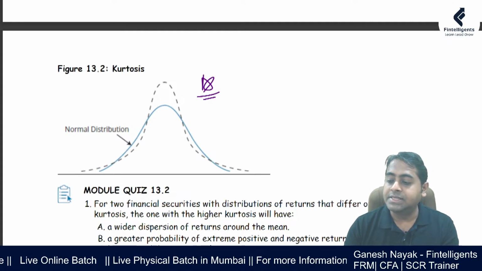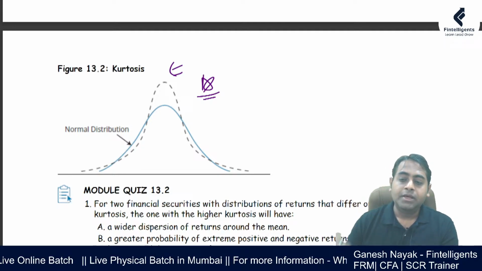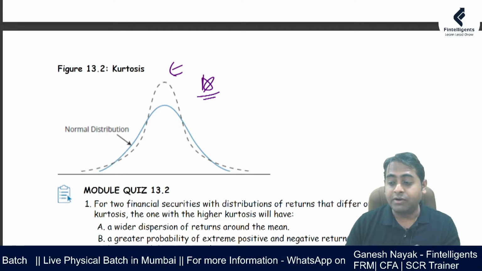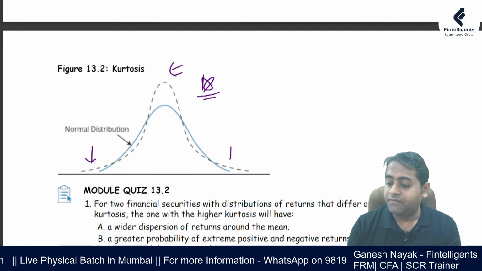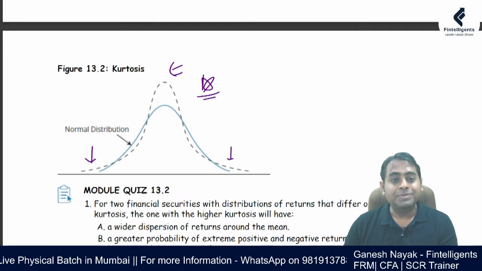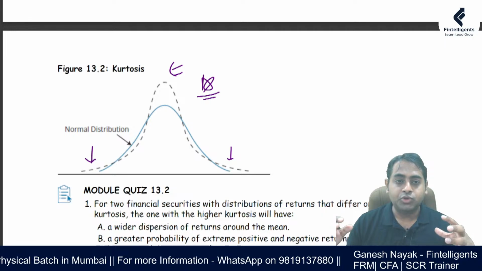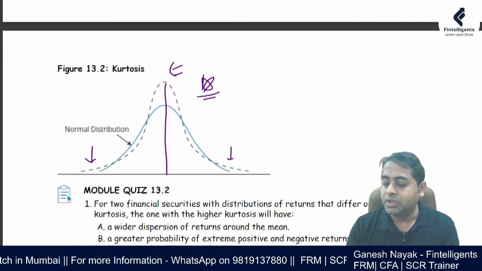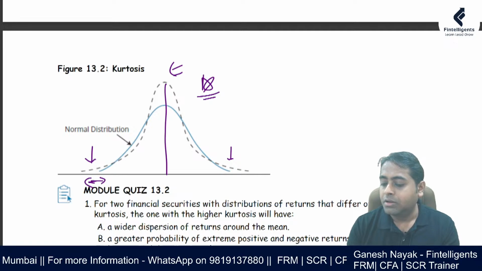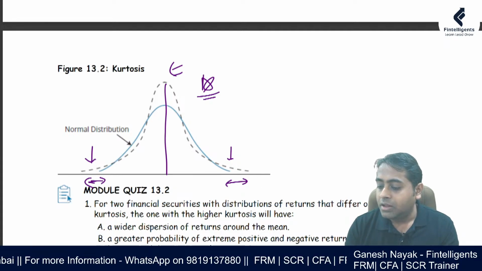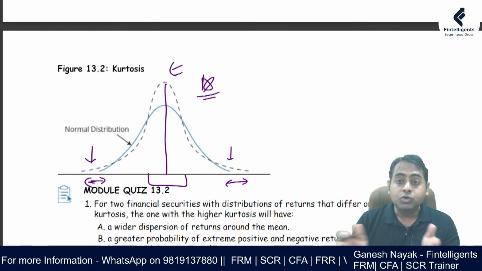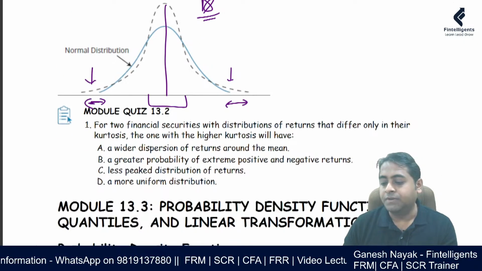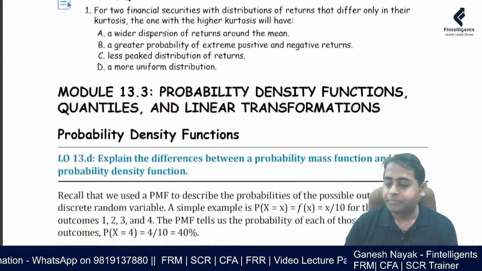Okay, so when you look at this, this blue diagram is a normal distribution, and there is a high kurtosis data. When you look at the high kurtosis data, it has fat tails on both sides, which means you have more data outside the range or far away from the average. If you look at this, this is my average, so there is more data over here, and more data close to the average. So more data close to the average, more data far away from the average. That concept should be clear in your mind.